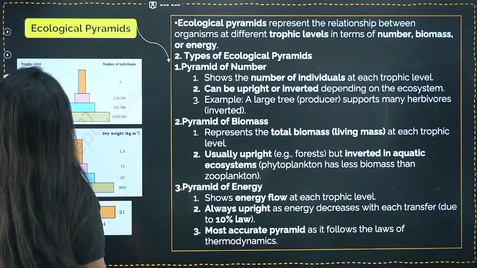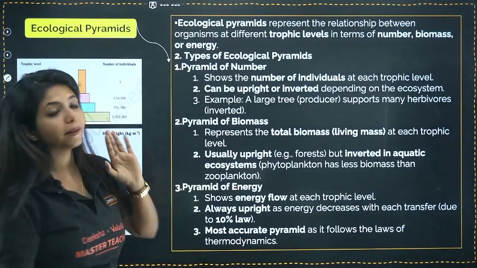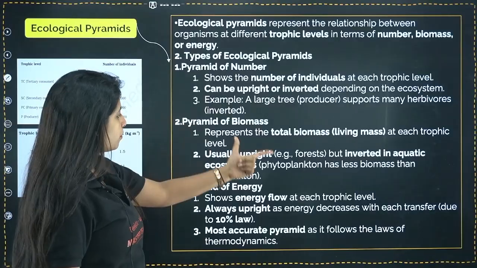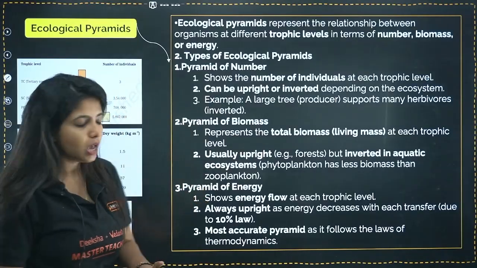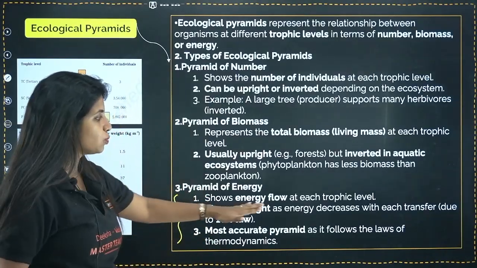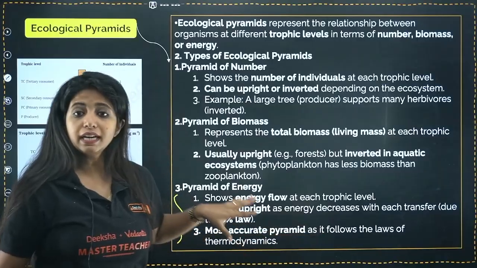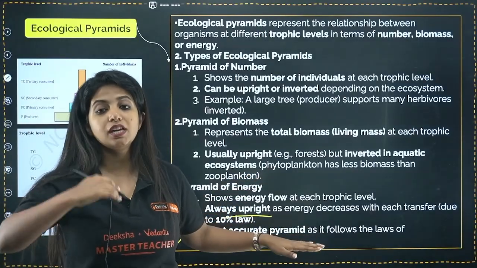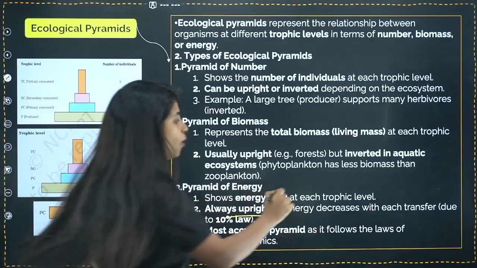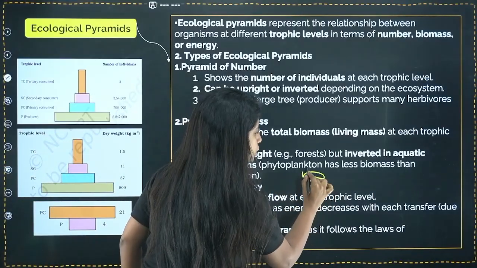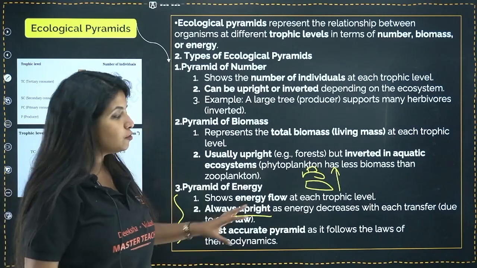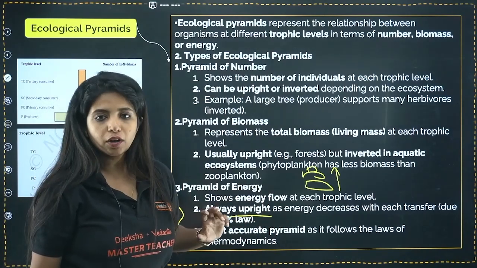Okay, now, last portion, that is ecological pyramids. We have 3 ecological pyramids. One is pyramid of number, pyramid of biomass, and third one is pyramid of energy. We have studied the pyramid of energy. It shows what? Energy flow at each trophic level. It is always going to be upright as energy decreases with each transfer, right? So that is why it is always going to be like this only. It is going to be getting less when you go up, right? Most accurate pyramid is considered to be pyramid of energy.